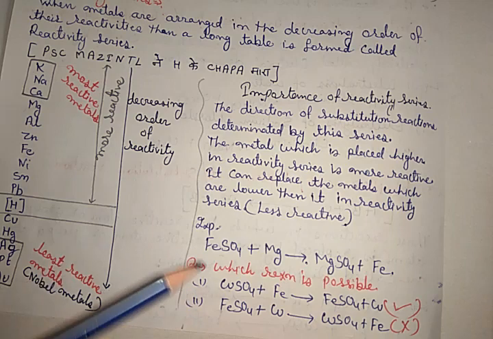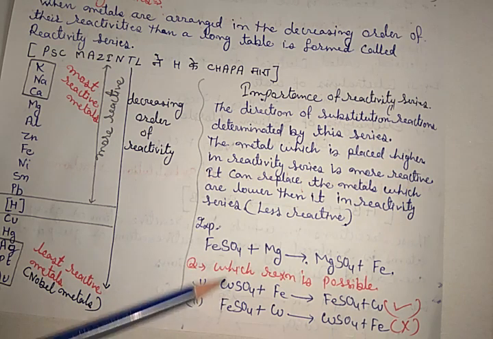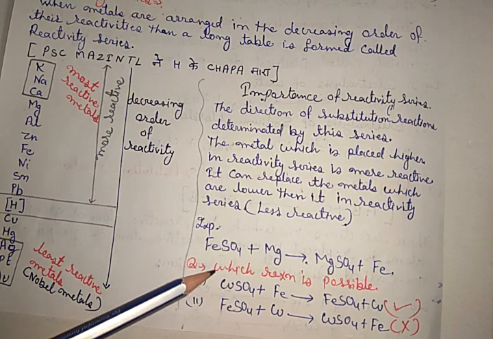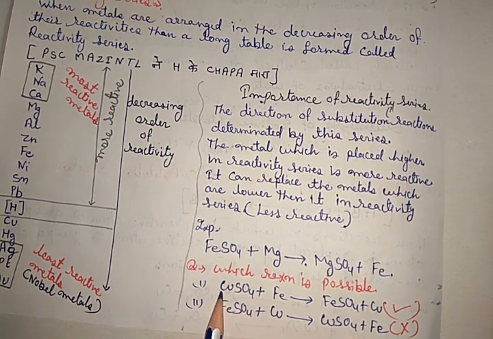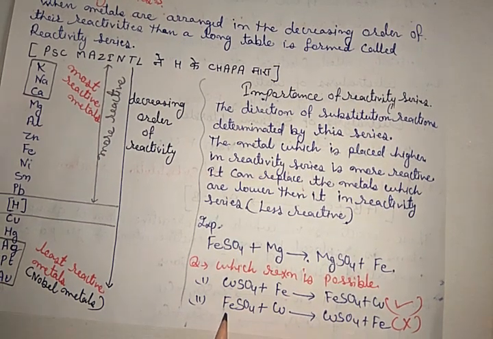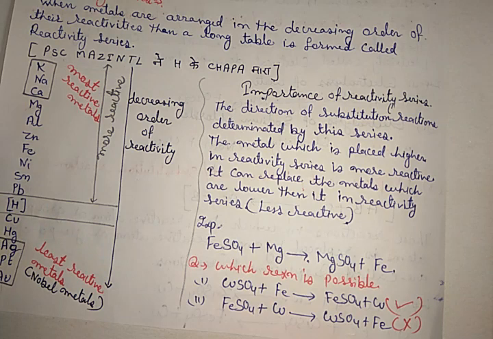One more type of question can be asked on the basis of this. Which reaction is possible? First is CuSO4 plus Fe and second is FeSO4 plus Cu. Which can substitute? Can iron substitute the copper, or copper the iron? The answer is given by the reactivity series.